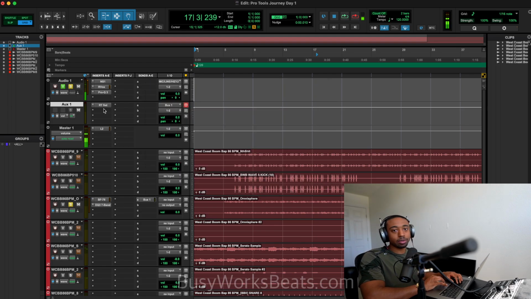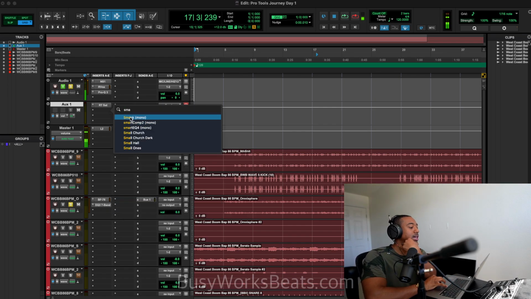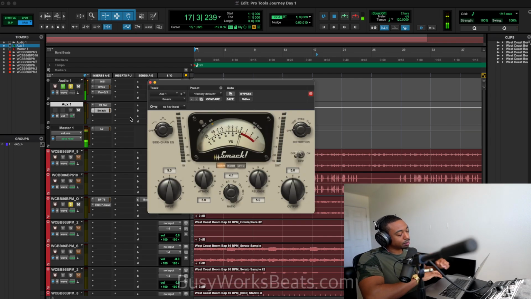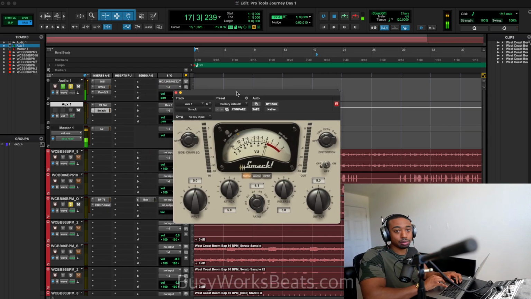Now we could use different ways to create harmonics. I'm also going to add this plugin called Smack. I never understood Smack. Now, technically, the way I would usually use it is on a snare, not on a bass. But I like to parallel compress in Pro Tools into Smack, usually on acoustic snares. But let's see what it sounds like with this type of bass. Let's add some more distortion here. Hear that bzzz type of sound?